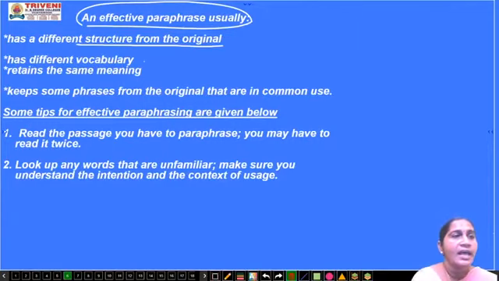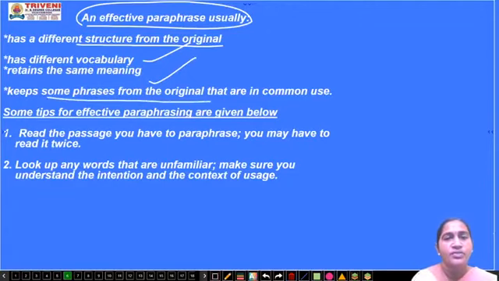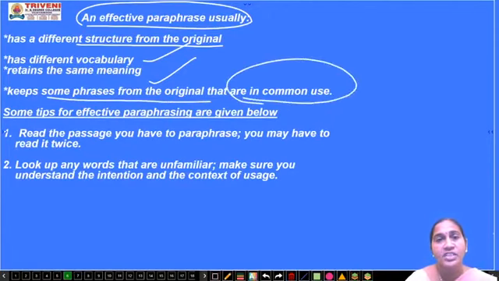Next one, has different vocabulary. Next one, retains the same meaning. Meaning should not change when you write a sentence or a paragraph. Keep some phrases from the original because they are in common use. Phrases can't be changed, right? Phrasal verbs or phrases won't be changed. They are common in use, so you can use them. Some tips for effective paraphrasing are given below.